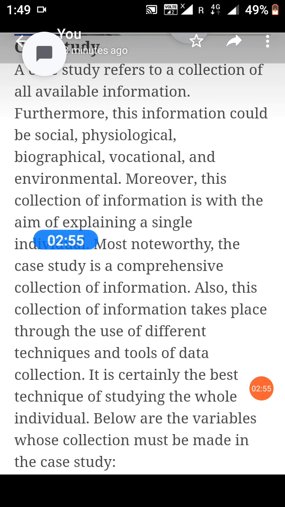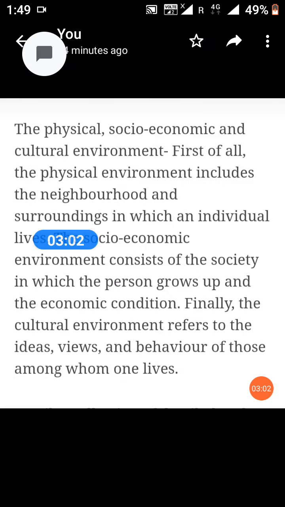Below are the variables on which collections must be made in the case study. Next, the physical, socio-economic, and cultural environments. First of all, the physical environment includes the neighborhood, the surroundings in which an individual lives.